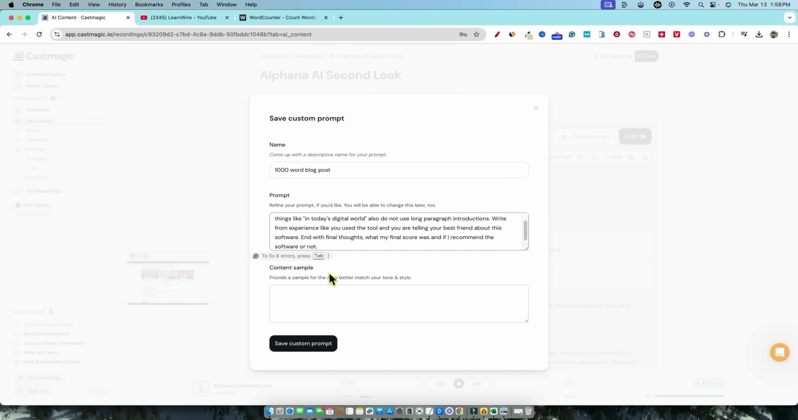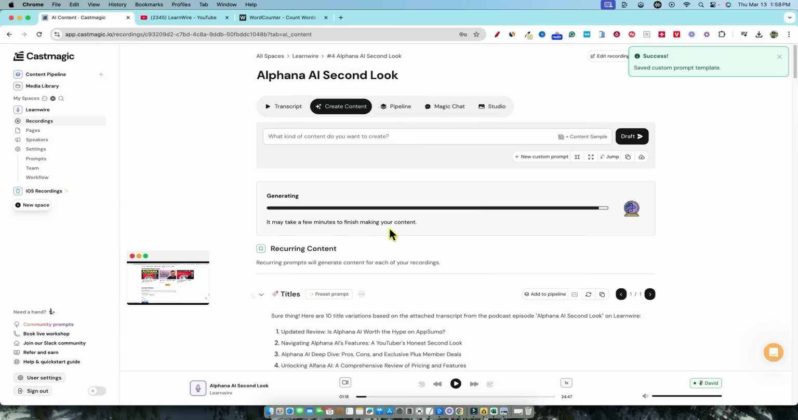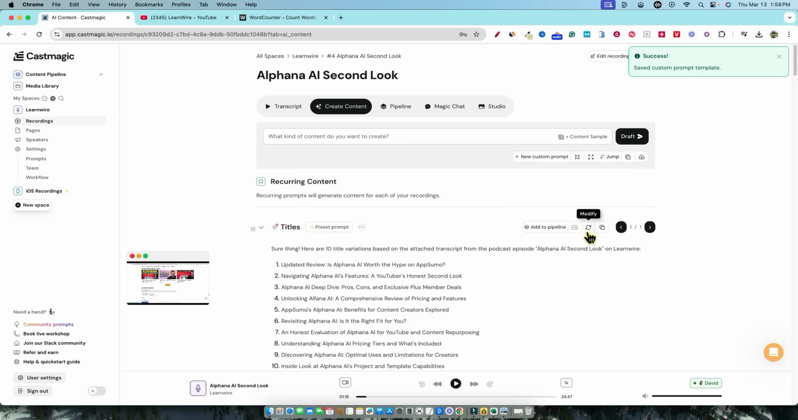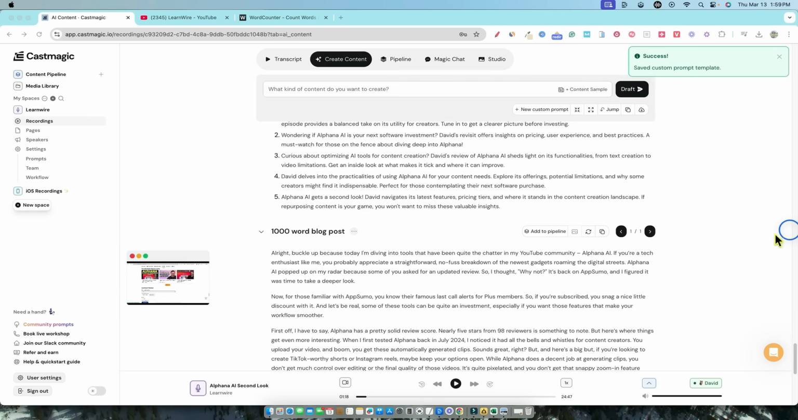So we could put a content sample in there if we wanted to. We're going to say save, and then it's going to go ahead and generate this. We'll see if it can write a 1,000 word blog post. I'm going to make an estimation or guess. I'm going to predict that it's not going to be able to. And those are reasons, like just software like this, that's just kind of not completely 100% built to create long form blog posts. It's probably not going to be able to do this, but we'll see what it ends up creating for us. So here's what it is.